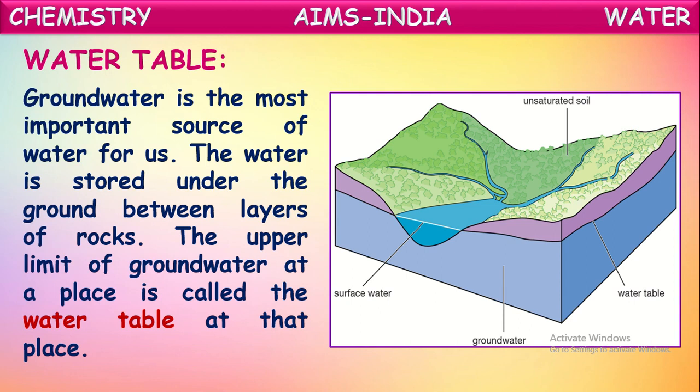The water is stored under the ground between the layers of rock. When it rains, water from different areas reaches water bodies like lakes and rivers. From there, some amount of water seeps into the soil and settles between the layers of rock, because it cannot sink further into the rocks. It will settle down there. The upper limit of this groundwater at a place is called the water table. When water sinks into the soil and reaches the rocky layer, it settles down there, and the upper layer of this groundwater is called the water table at that place.